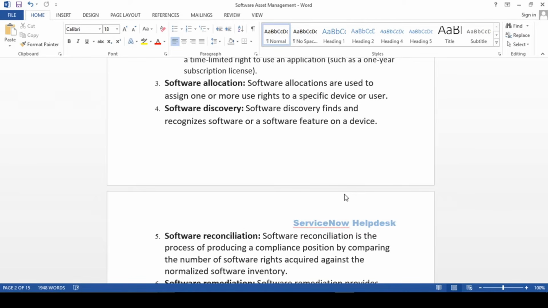Let's say discovery finds that on device X we have installed MS Office, Adobe Reader, and different other software. For those, whether we have already purchased a license or not, if we have not purchased it, then definitely we have to purchase it to be under compliance. If you have purchased it, that means you are compliant. If you don't have that license, then definitely you are non-compliant on that software. Fine. So we will see how we can make non-compliant software compliant.